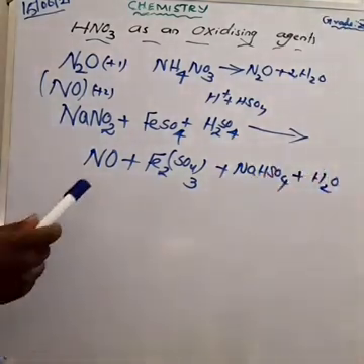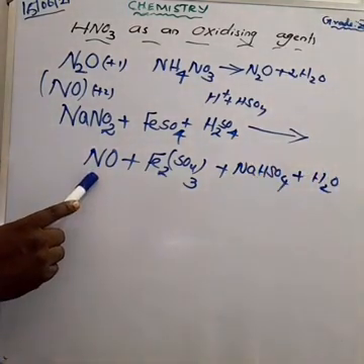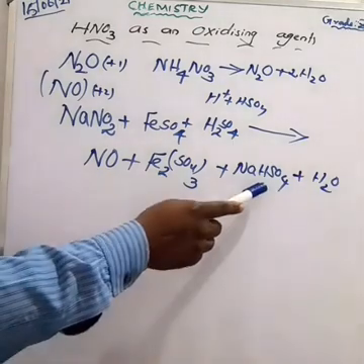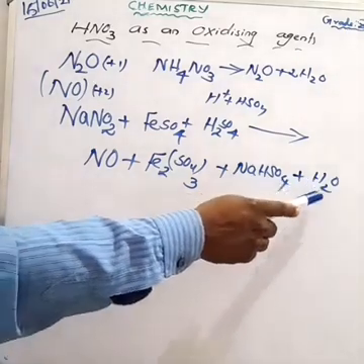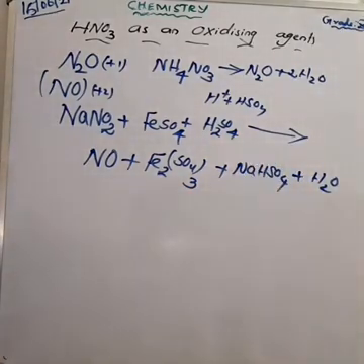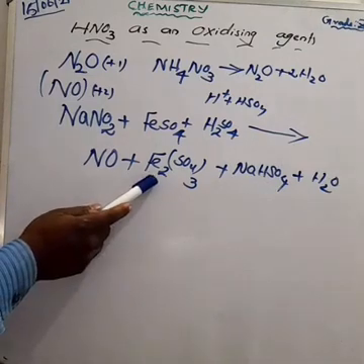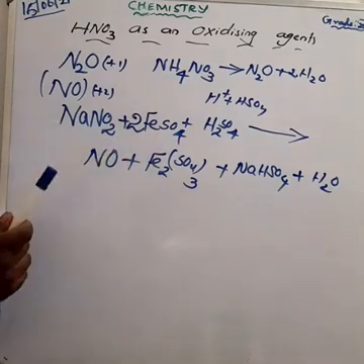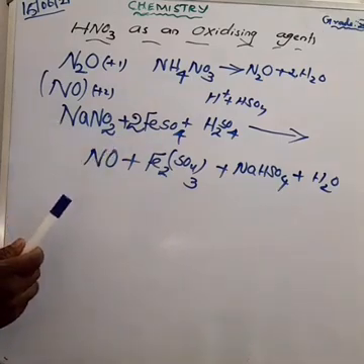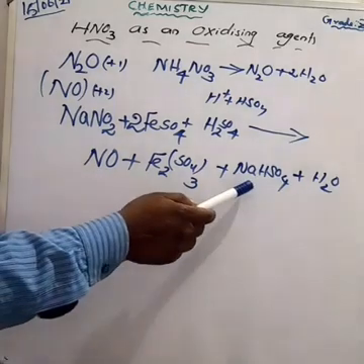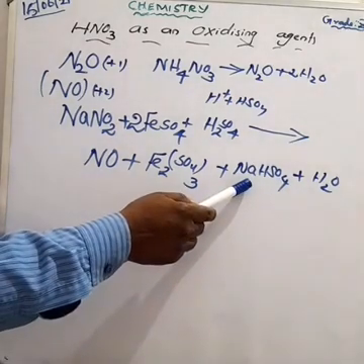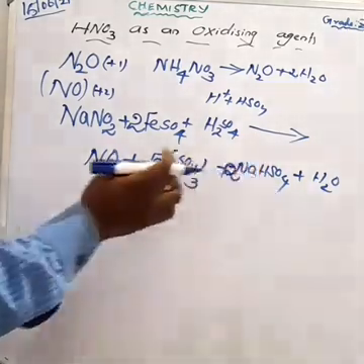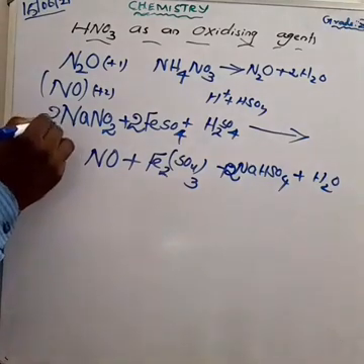What are the four products? One is nitric oxide, second is ferric sulfate, third is sodium bisulfate, next is water. How can you balance the equation? The product side has 2 Fe, so make it 2 ferrous sulfate. Am I right? Next, sodium combines with the bisulfate to form sodium bisulfate. Here we can change it, make it 2 sodium bisulfate. So on the reactant side also make it 2 sodium.